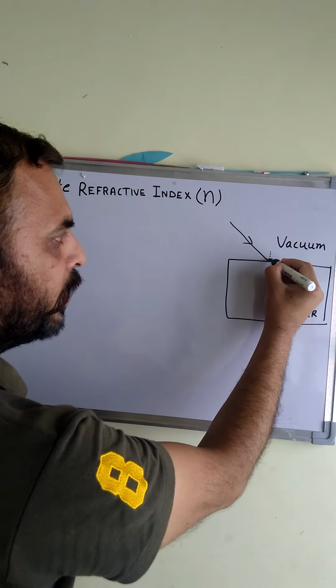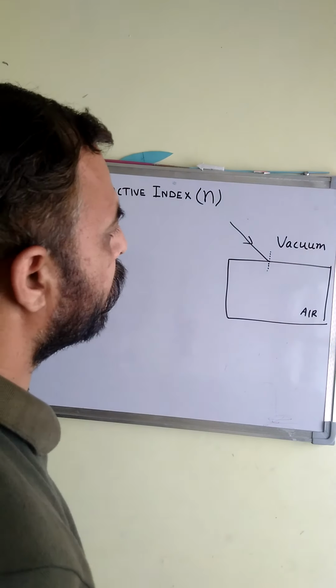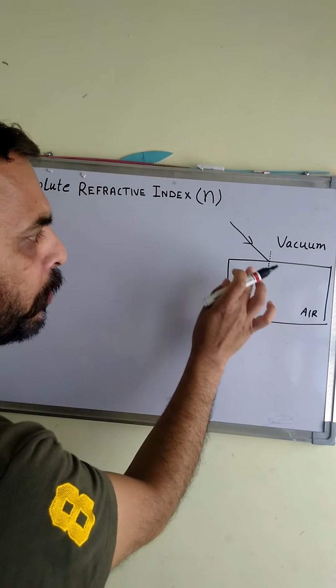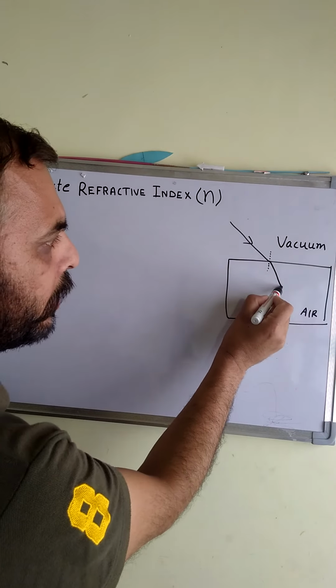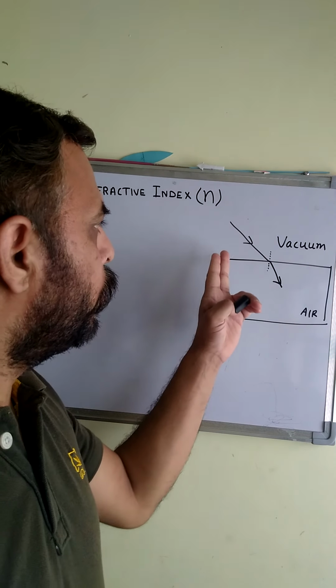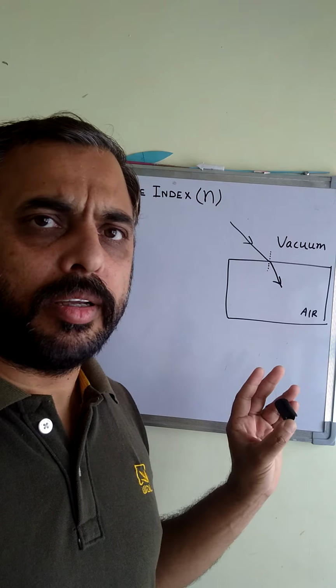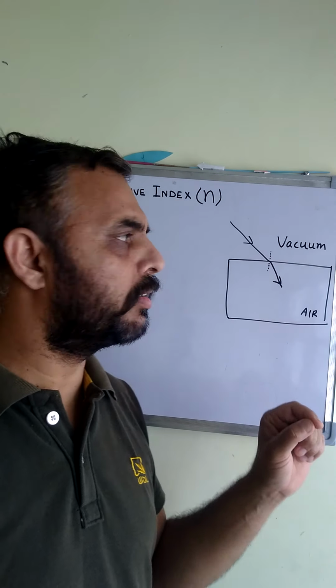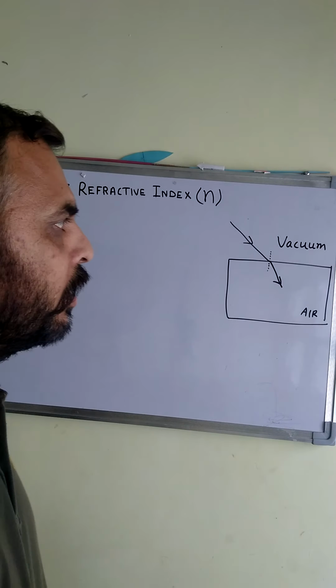Depending upon the previous phenomena of refraction, one thing is very clear, that when it will enter from vacuum to air, the light ray will bend towards the normal. Here we are not supposed to look into the bends. Here we need to take into consideration the speed of light in these two different mediums.